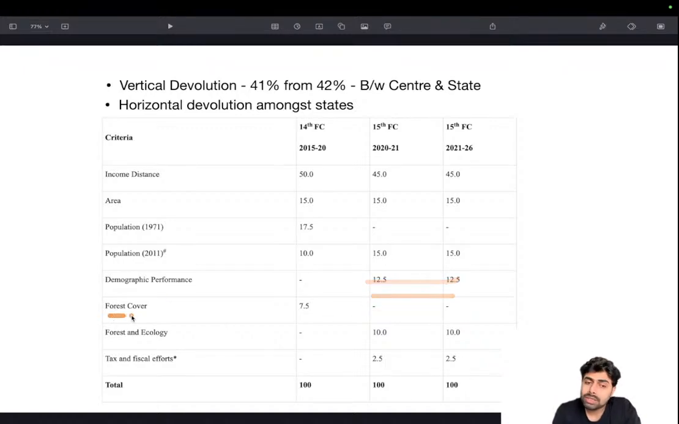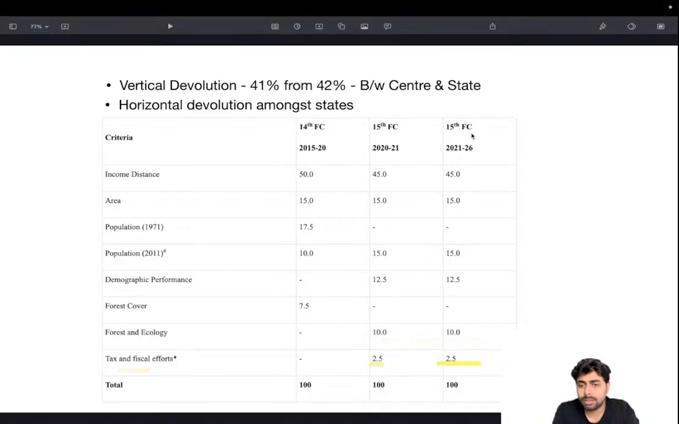Also, forest cover was used in the 14th Finance Commission, which is not here. But forest and ecology, not simply forest cover, is the current term of reference. Be very clear. Forest cover was used in the 14th, which is no longer used. Currently we use forest and ecology. That's very important, and there is a share of 10%. States having the highest forest and ecology, that accounts for the organisms and ecosystem services, etc. This is a broader concept than forest cover. So this has been included, and also tax and fiscal efforts have been included, but the share is small.